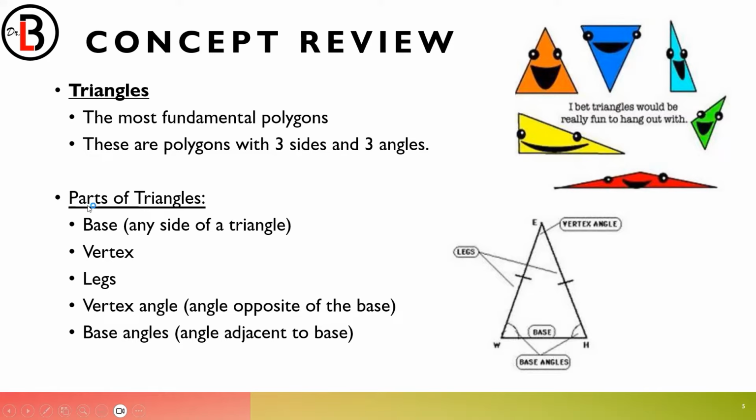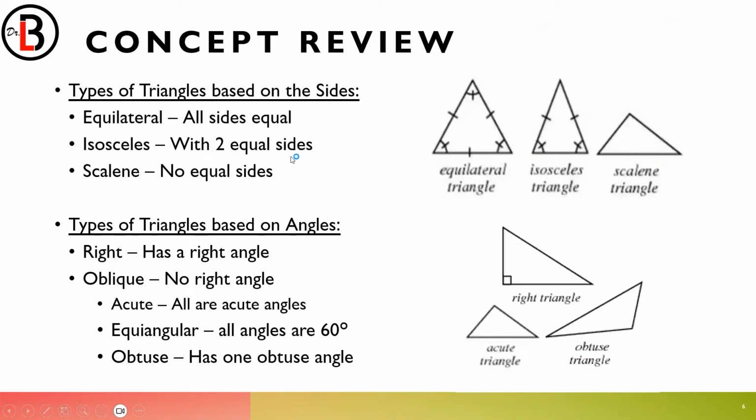So what are the parts of a triangle? You have the base, this one. You have the vertex, which is the apex here, the one on top, the legs, and then the vertex angle, and of course, the base angles. There are types of triangle based on the sides and types of triangle based on angles.